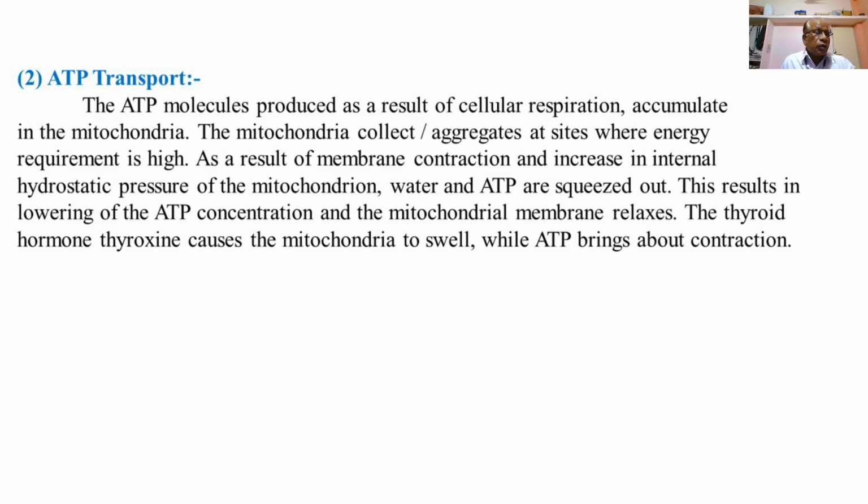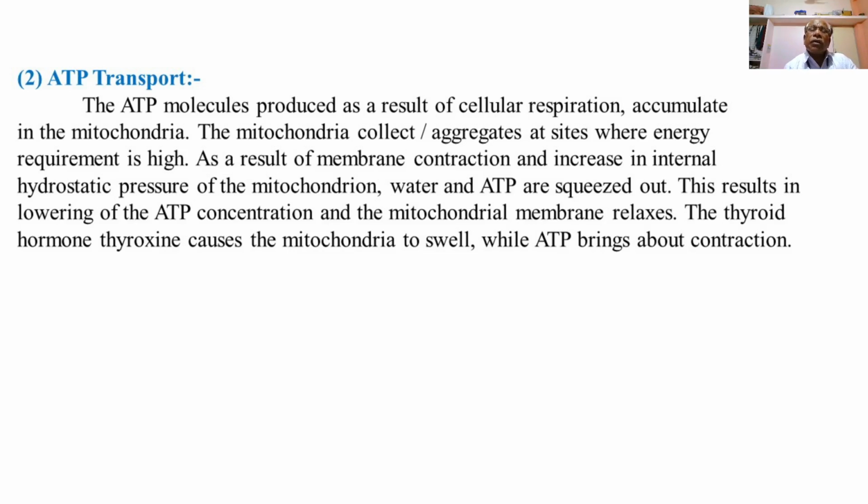Mitochondria also control cell cycle, cell signaling, cell differentiation, cell growth, and cell death, and also the common function, that is cellular aerobic respiration, that is energy production.